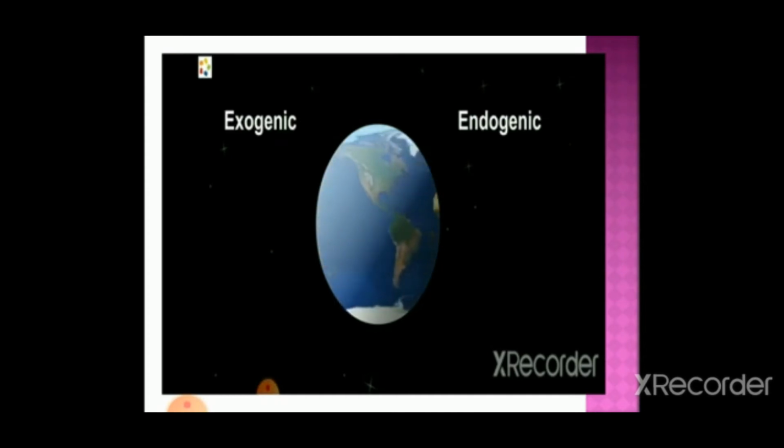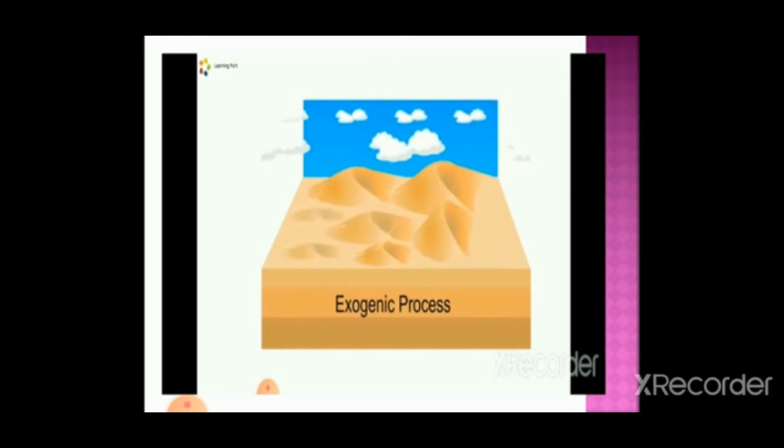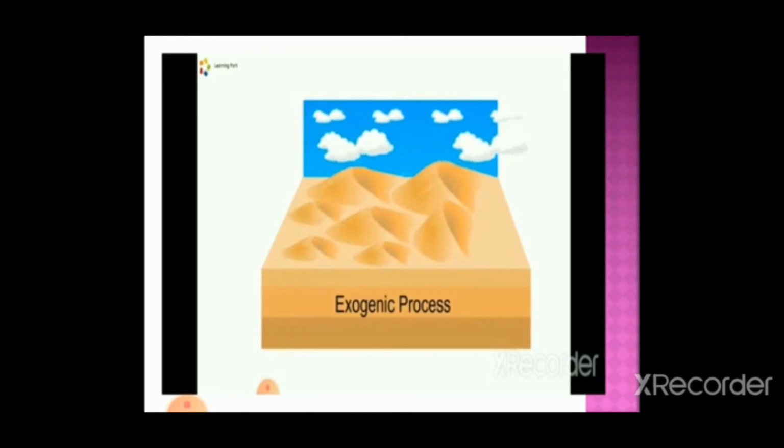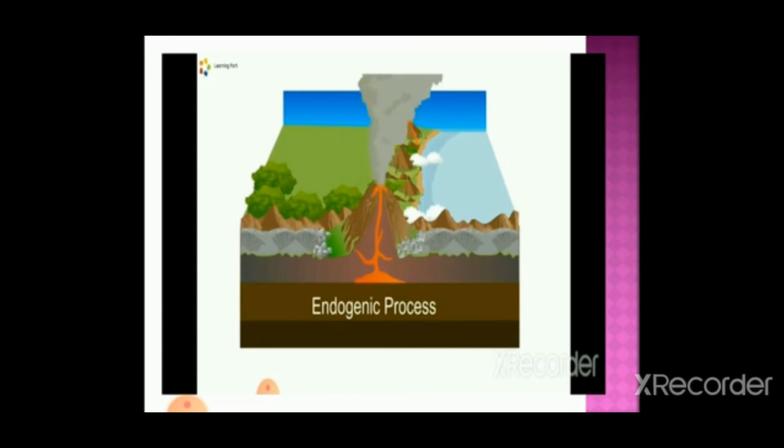The Earth experiences several processes that bring changes to it. It can either be an exogenic process or an endogenic process. Exo means outside or external. Exogenic processes are processes that take place on Earth's surface that make the surface wear away. Endo means inside or internal. Endogenic processes are processes which are caused by forces within the Earth.